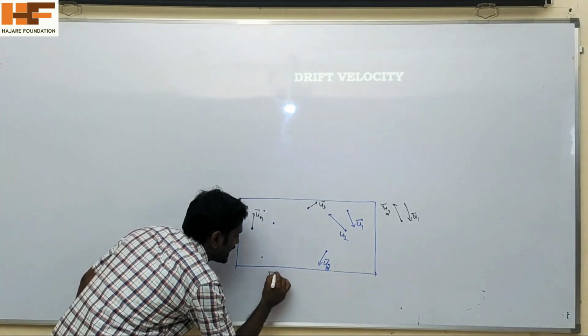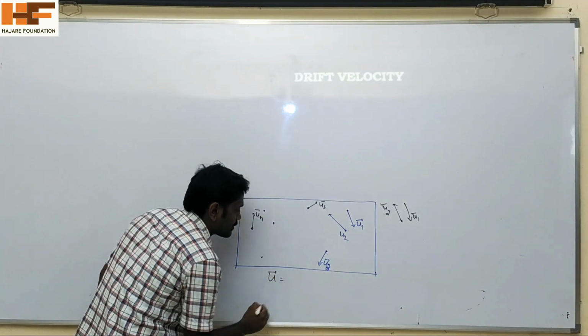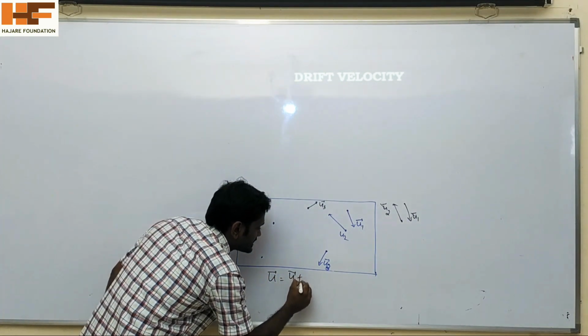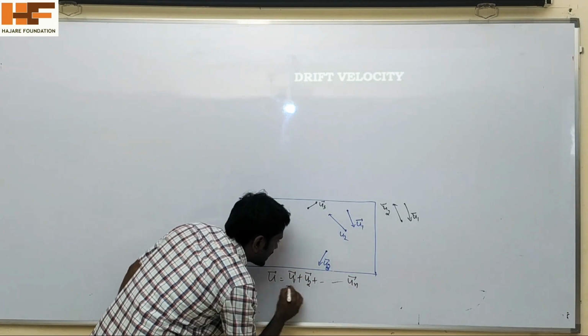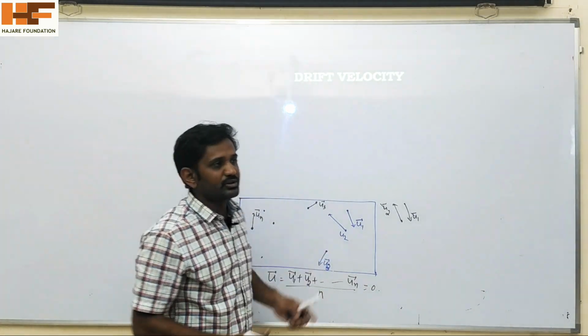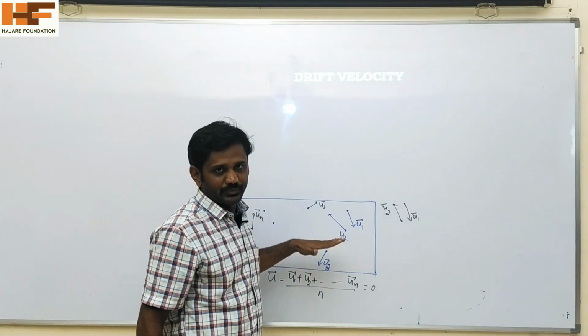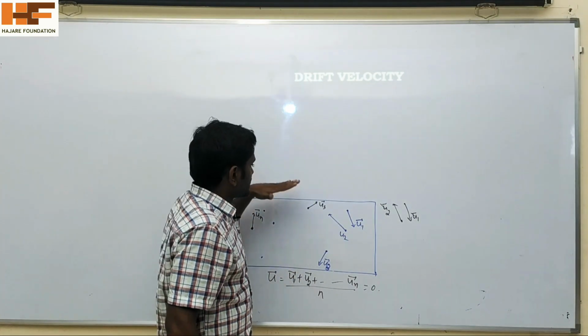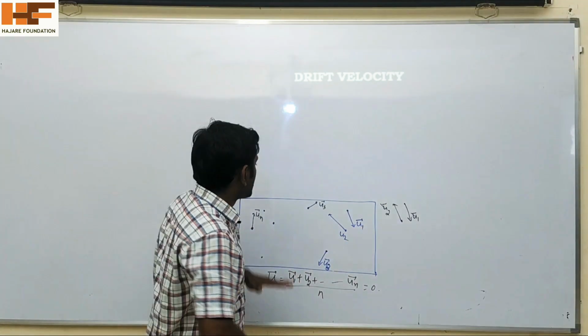Now the average thermal velocity u is equal to u1 plus u2 plus so on up to un, upon n, which is equal to 0. The average thermal velocity of the free electrons is equal to 0 because of the random motion of these electrons. Okay.